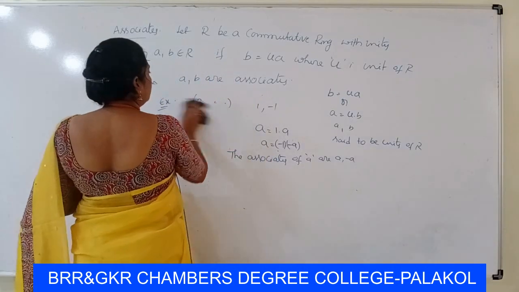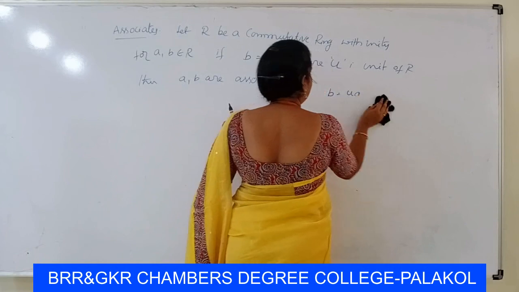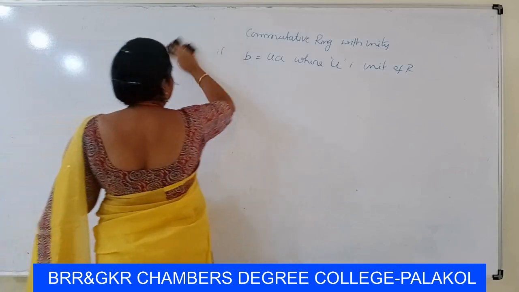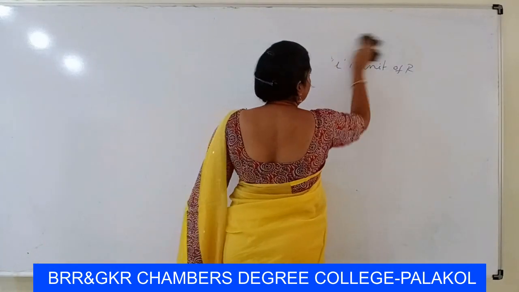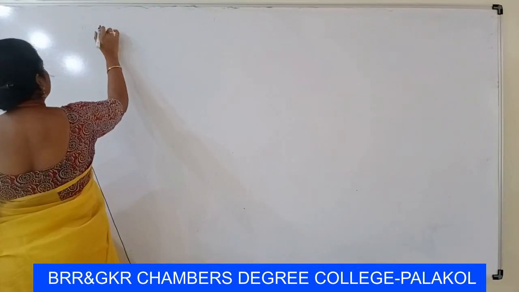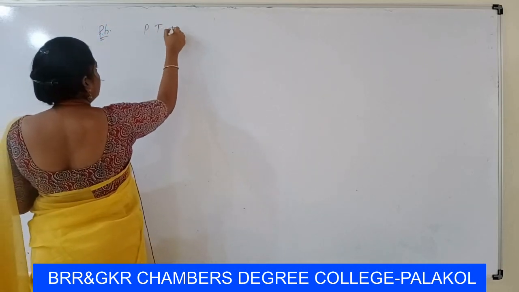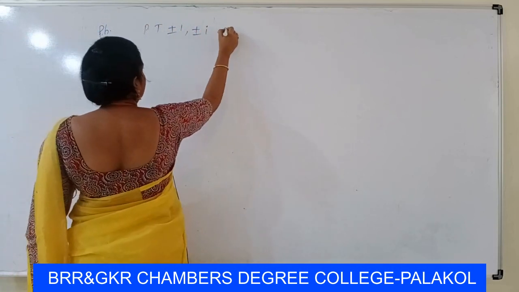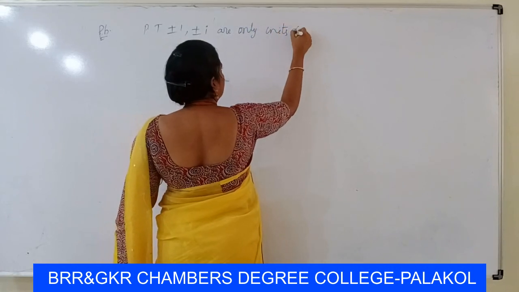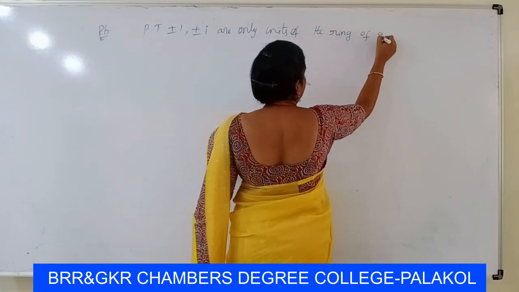So now we see the problems about units and associates. First problem: prove that plus or minus 1, plus or minus i are the only units of the ring of Gaussian integers.